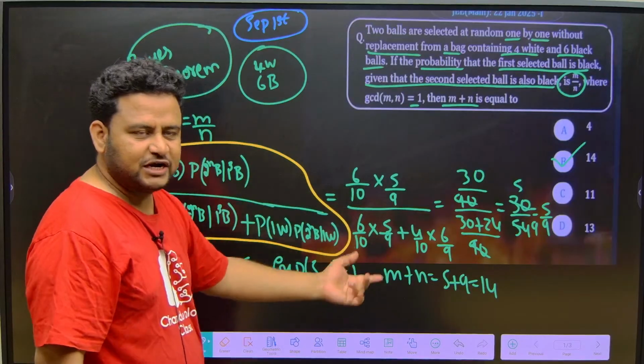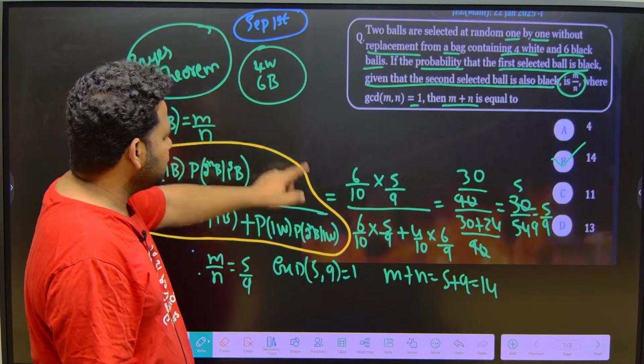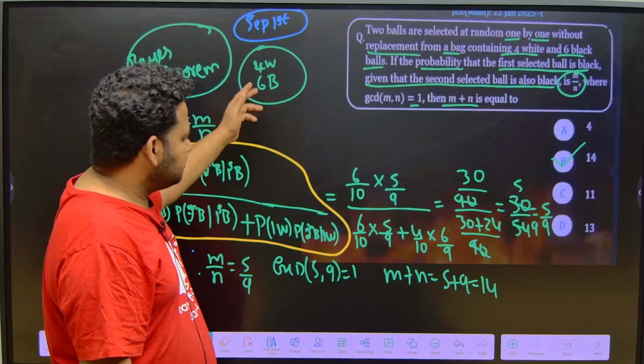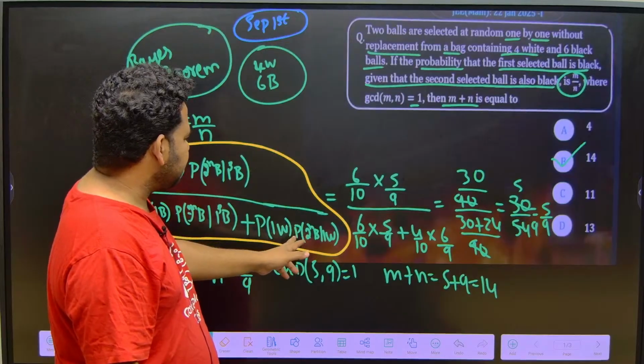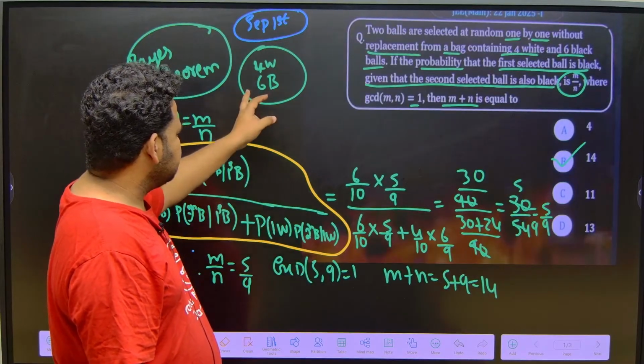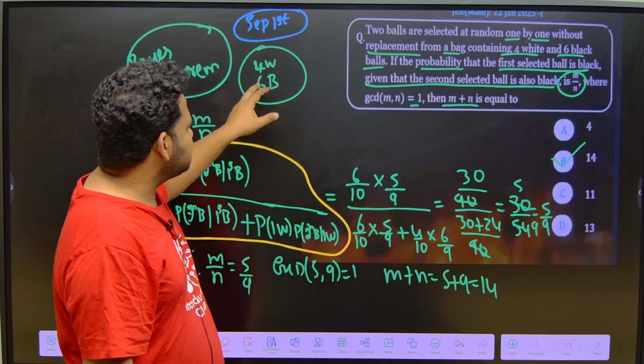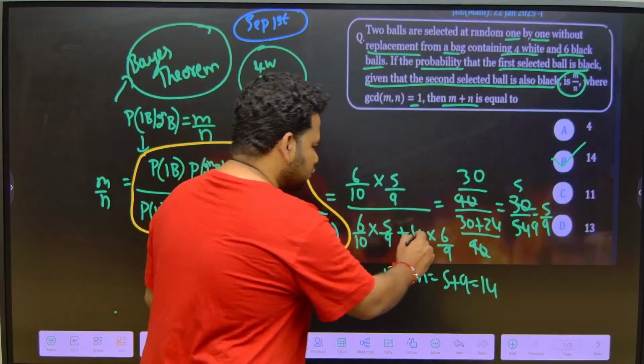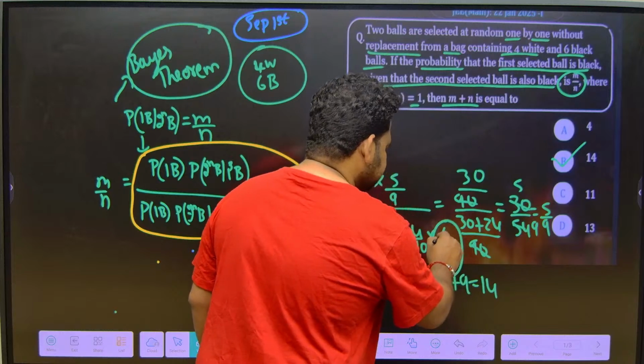Now let us look for white balls. How many white balls are there? 4. Total is how much? 10. We are talking about the second ball being black, given that a white ball is removed. So 6 black balls divided by total is how much? One white ball is removed, means 6 plus 3, it is 9. Don't confuse here, please don't make the mistake here. It is not 6 by 10, it is 6 by 9.